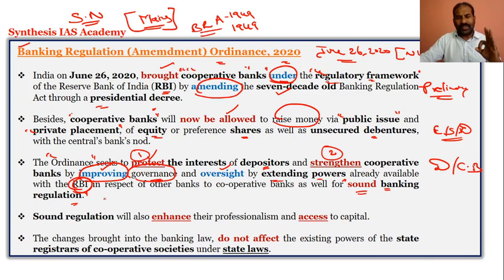So protecting the interest of the depositors and strengthening the cooperative banks is the core of the ordinance. And when we talk of sound banking regulations, how can it happen? That can happen only through proper governance and extending powers or empowering RBI.